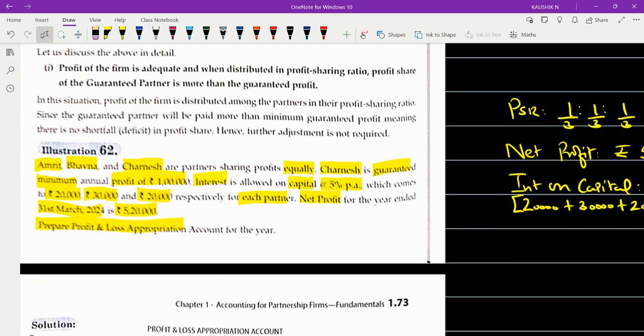Now, in this case, there are three partners. Chamesh is given the guarantee by these two partners, Amrit and Bhavna. Check whether we have been given the deficiency ratio in this question.